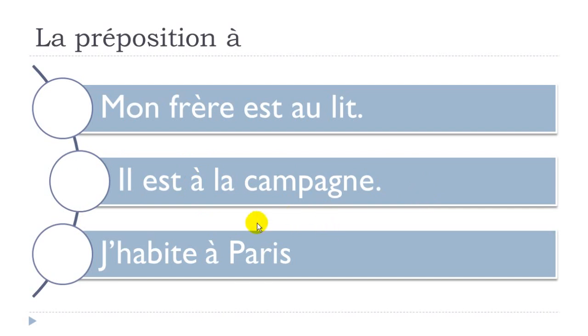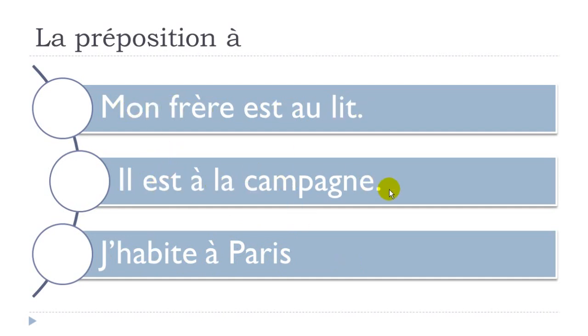And then the last one: if you want to introduce a town, you use habiter. Habiter is to live. J'habite à Paris. You can see we don't put any article, just the name of the town. J'habite, I live in Paris. So: mon frère est au lit.